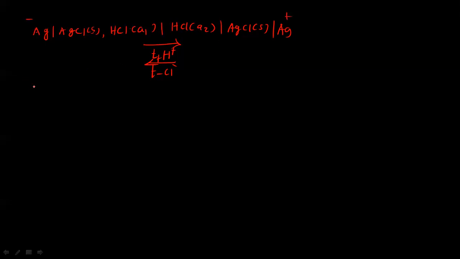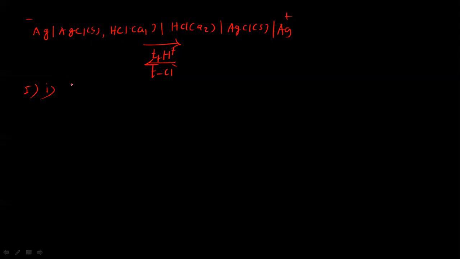So first of all, we have to write the electrode reactions. So the first chemical change is due to the electrode reaction. So for this electrode, we have to write the electrode reaction. This is reversible to anion. This metal insoluble salt type of the electrode is reversible to anion.